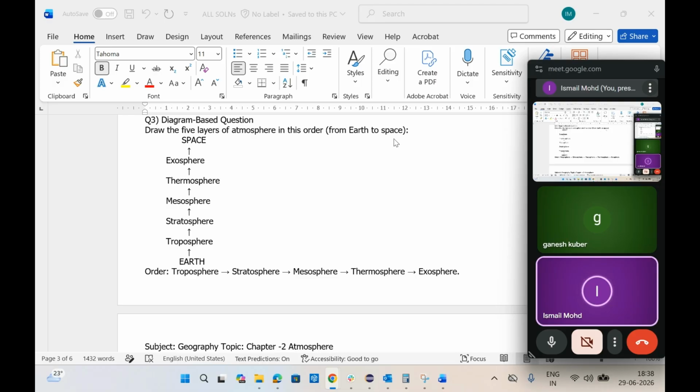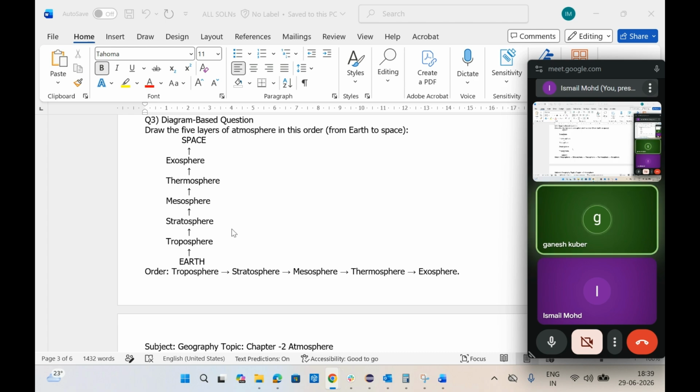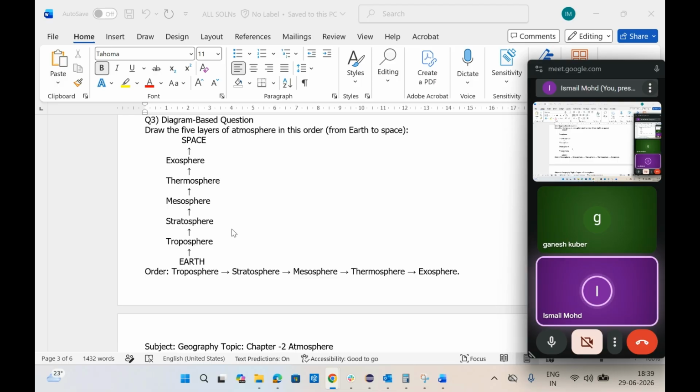From Earth to space, they told. So the start is Earth and the end is space. The troposphere extends from 8 to 18 kilometers, like 8 kilometers at the North Pole and 18 kilometers at the equator. In the textbook it is given as North Pole, so write North Pole only. At the North Pole, 8 kilometers. At the equator, it extends up to 18 kilometers.